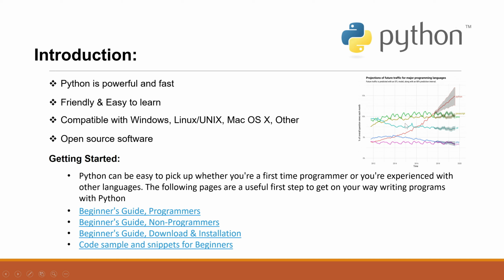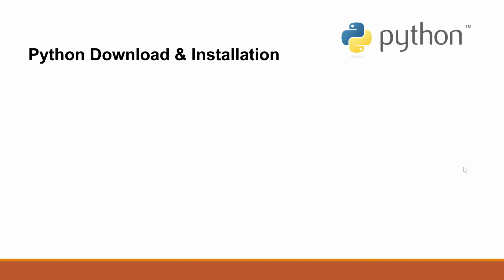If you see here in this graph, Python is the language which is going from bottom to top in a very short span of time, between 2012 and 2020. Next, how to download and install Python on our system.